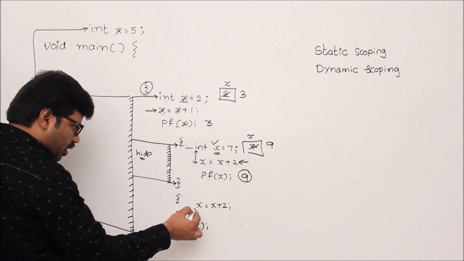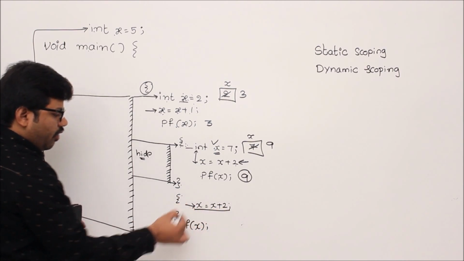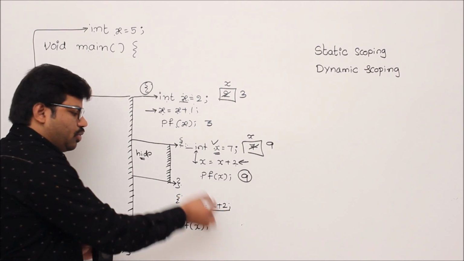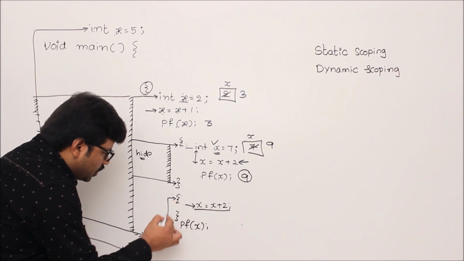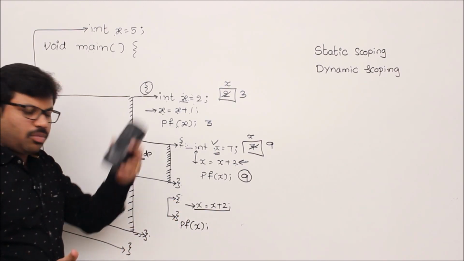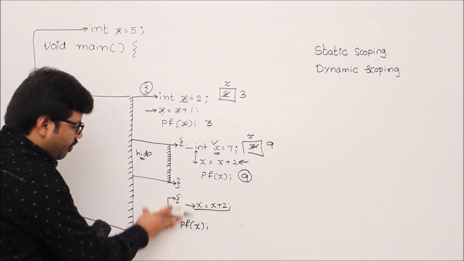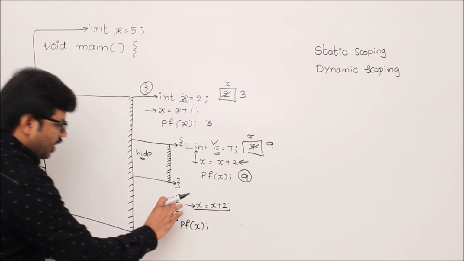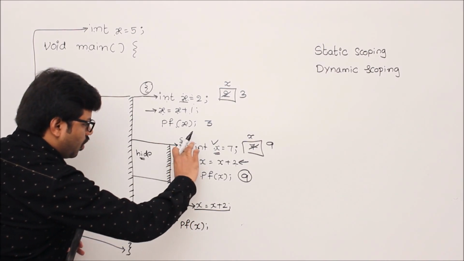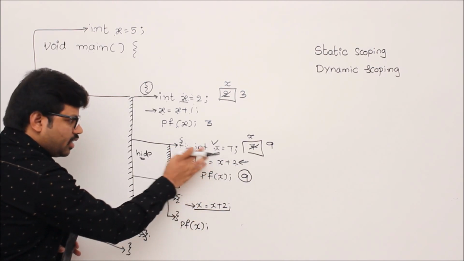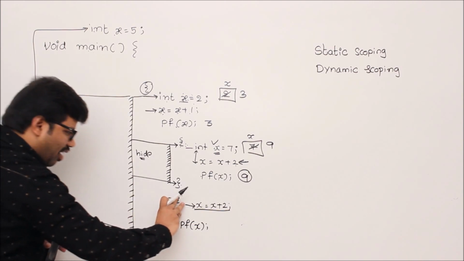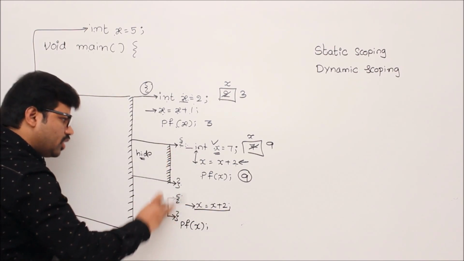Then control comes here, then x equal to x plus 2. Whenever you use it, what is nearest to you? In this block there is no such variable x. Then go to the next block where x is defined. Now don't go to this block, because this variable's scope is only from here to here. Though it is nearest, don't go there because you are not part of this block. You are not enclosed in this block.